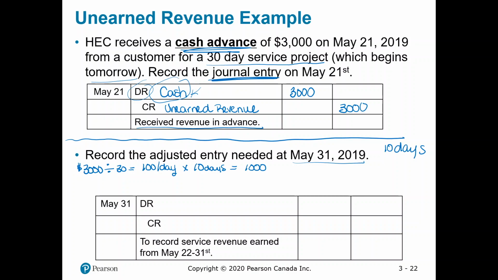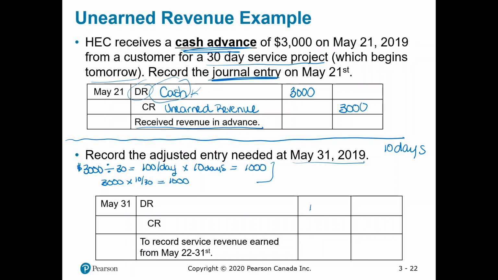So that's the amount that we've earned out of this project. Or another way you could calculate that, $3,000 times 10 over 30, because we've earned 10 out of the 30 days, and that gets us to $1,000. So either way, whichever of these calculations makes more sense to you is fine.